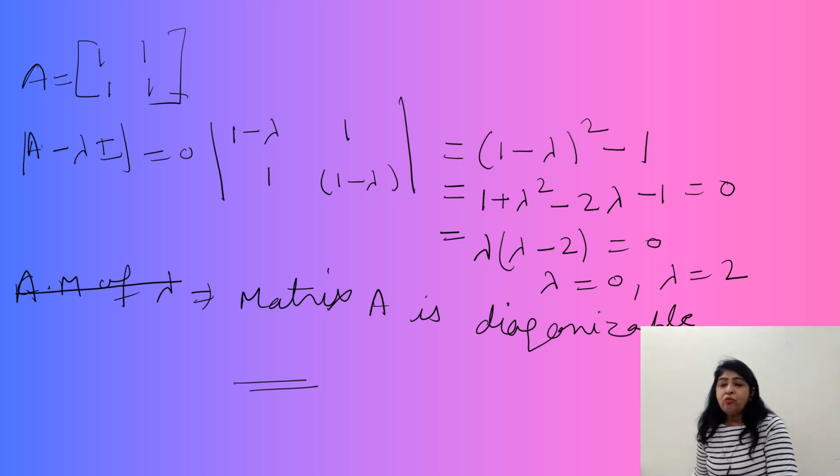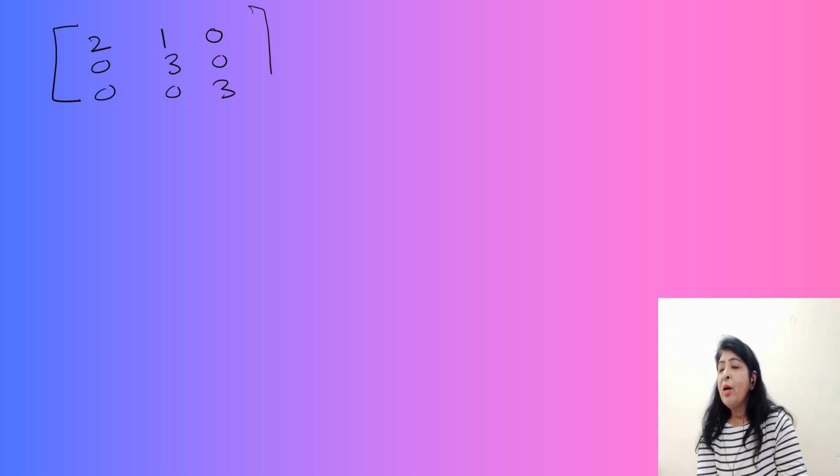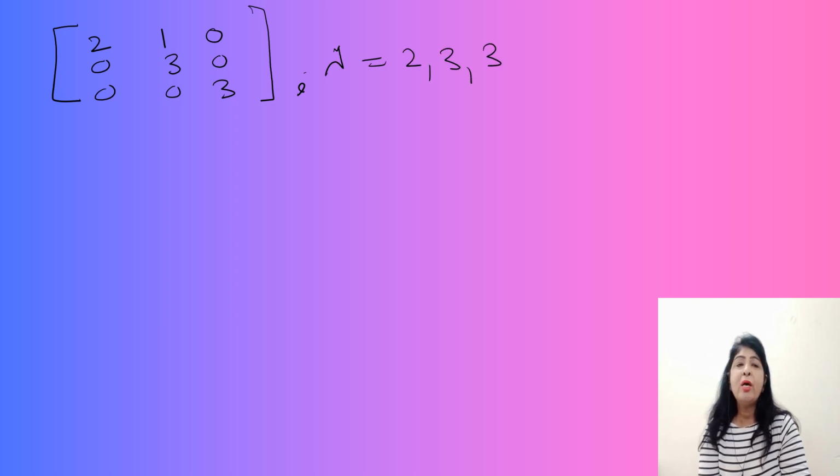Next is [2, 1, 0; 0, 3, 0; 0, 0, 3]. So again it is an upper triangular matrix, so its eigenvalues are lambda equal to 2, 3, 3. Now 3 gets repeated twice, so we have to check the algebraic and geometric multiplicity.